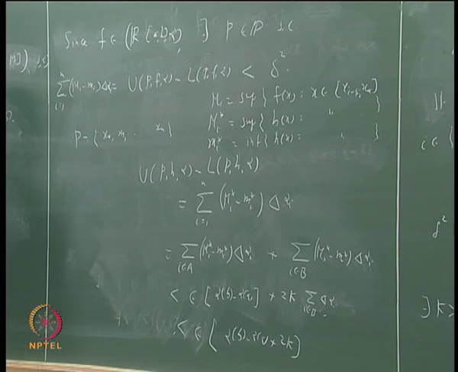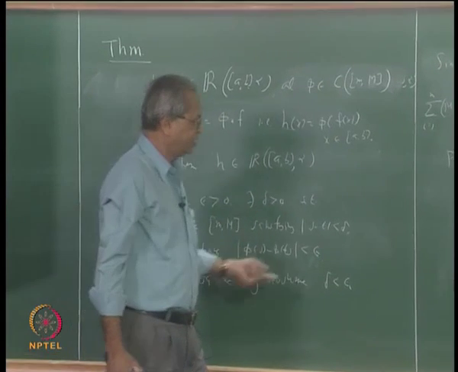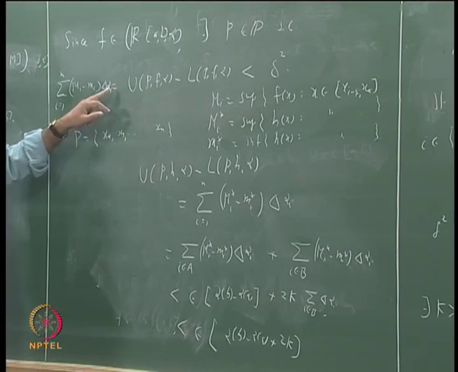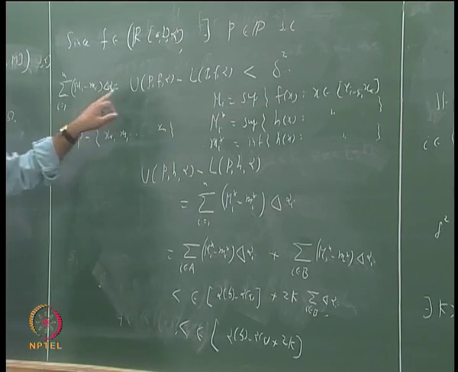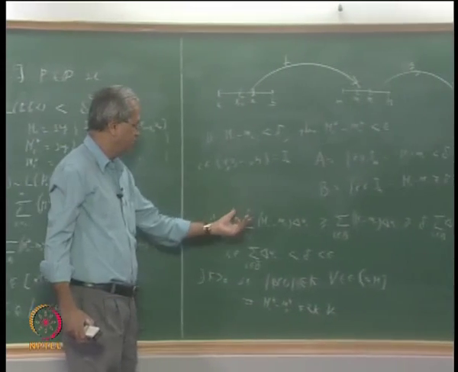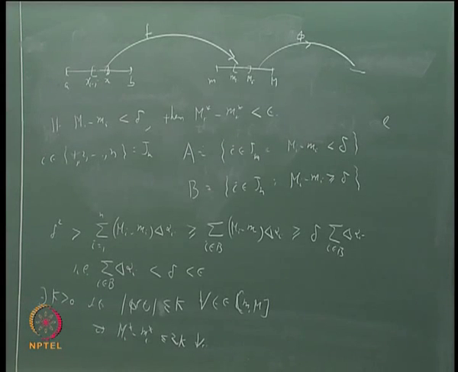so that shows that the function h is integrable. Of course there are so many things involved in this proof, namely, for example, choosing this partition with this kind of property and then observing that the sum of those delta alpha i for i belonging to B becomes less than delta, etc. So this construction is involved. So what I suggest is you have a close look at this proof once again on your own afterwards, and if you still have any doubts, we will discuss those things in the class.